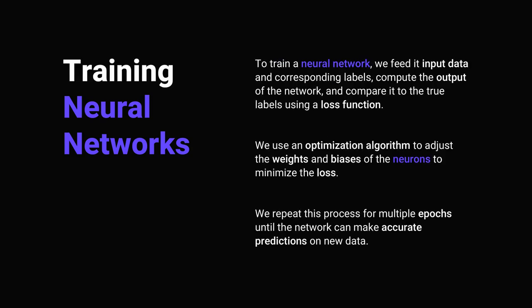To train a neural network, we feed it input data and corresponding labels, compute the output of the network, and compare it to the true labels using a loss function. We use an optimization algorithm to adjust the weights and biases of the neurons to minimize the loss, allowing the network to make more accurate predictions. We repeat this process for multiple epochs until the network can make accurate predictions on new data. There are various optimization algorithms, such as gradient descent, that can be used to adjust the weights and biases of the neurons.